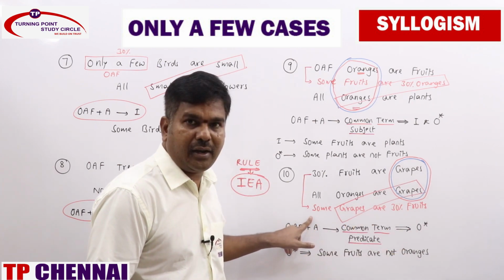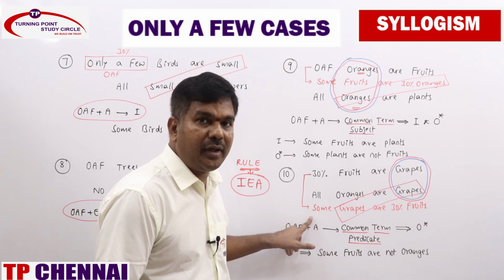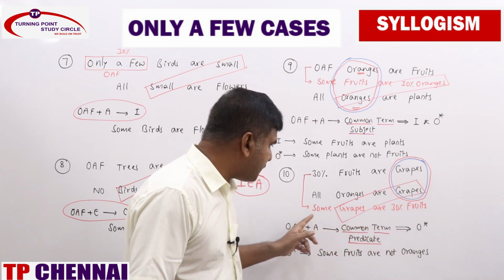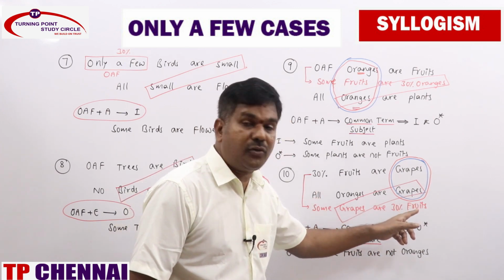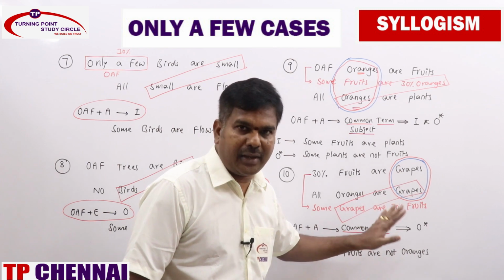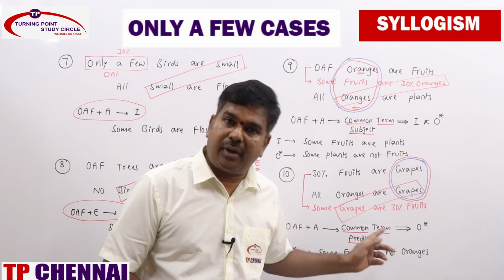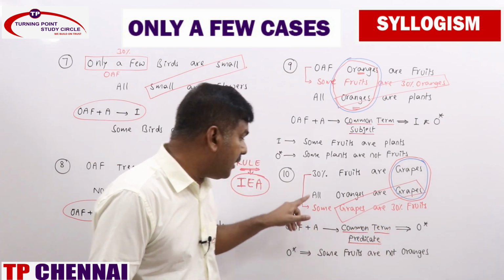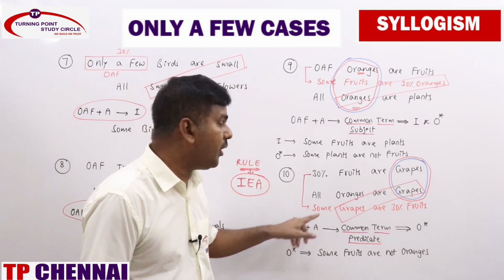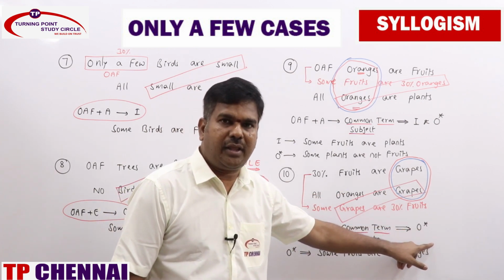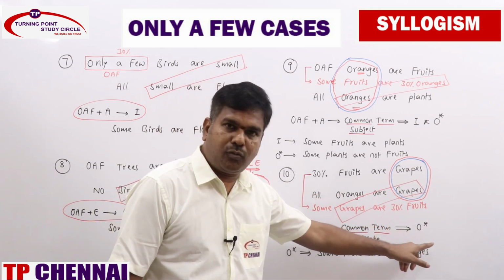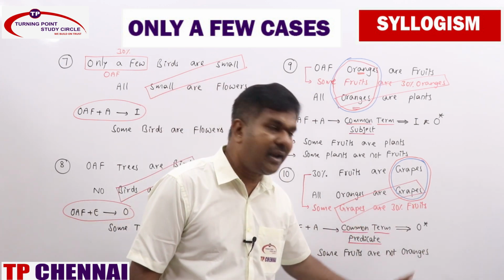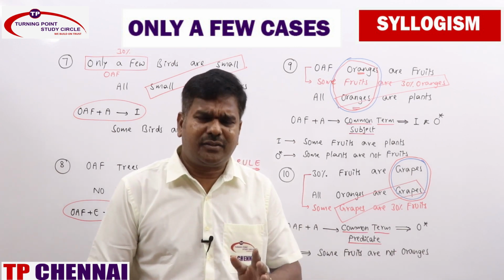Some grapes are 30% fruits. It's a typical one, not an OAF. It's only a few, reverse of only a few. For that reason, to make a difference, I just mentioned some grapes are 30% fruits instead of some grapes are fruits. Clear? Normally A plus I gives no conclusions, but as far as only a few and A statements are there, with common term as predicate, here A plus reverse of only a few, you will be getting O star. Reverse of only a few and A statement, you will be getting O star. O star means O reverse, you will be getting some fruits are not oranges. Ma'am, are you getting? It's very easy, ma'am.